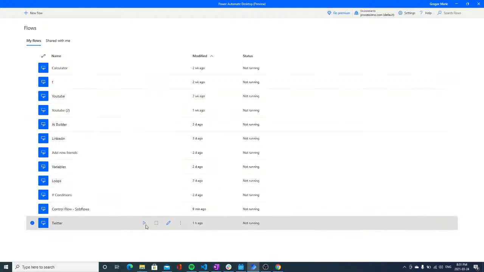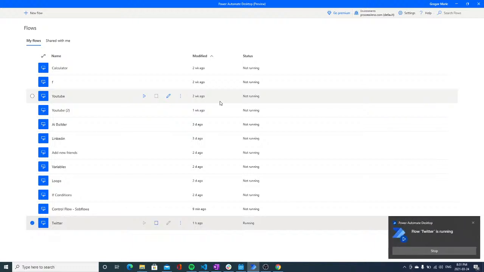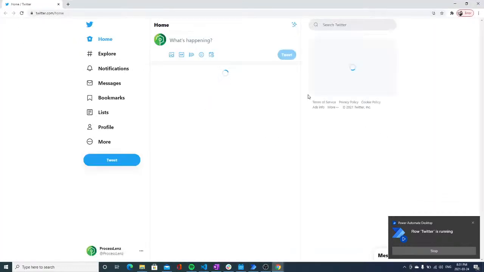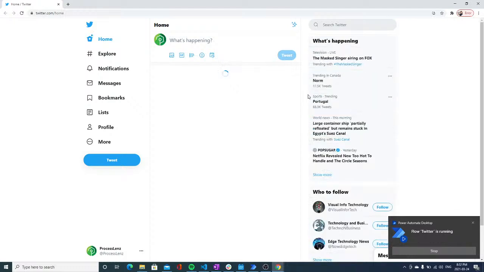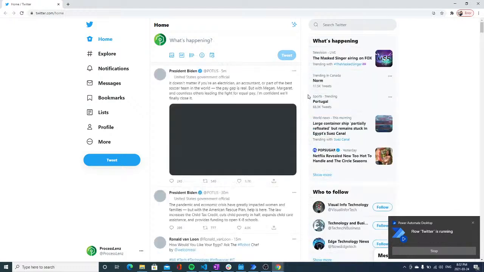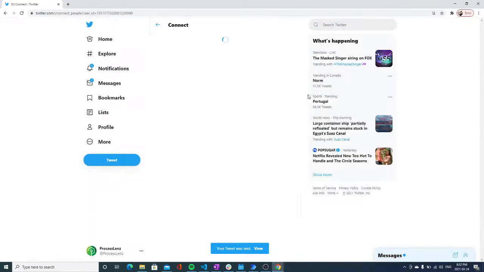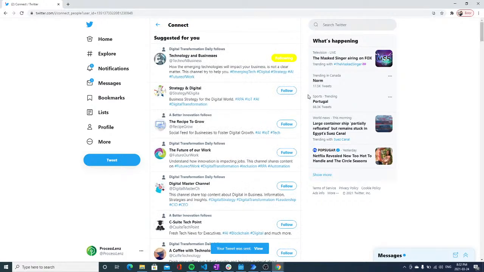All right, so let's check this process out and let's see if I have saved it so that we have a demonstration. Otherwise, we are just going to start from scratch. Now, is this running or not? We will find out in a second. It is running, it is over here. Now, let's see what this process does. So it is going to like this picture, it is going to comment on President Biden's post, that is great. And after that, it is going to go to the follow page and it is just going to troll around and follow a couple of people.